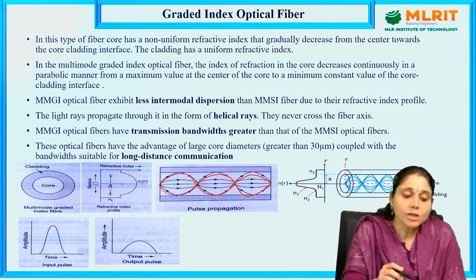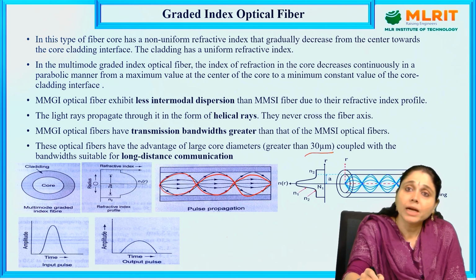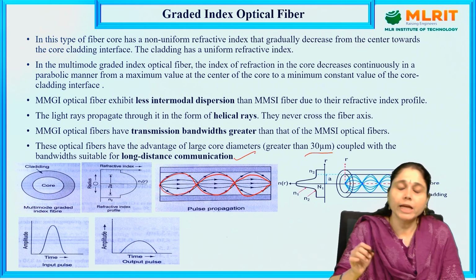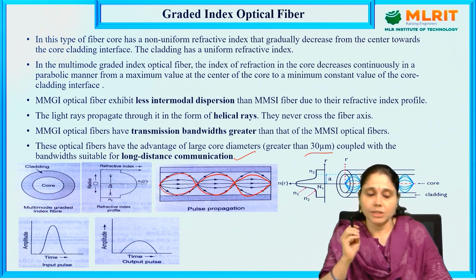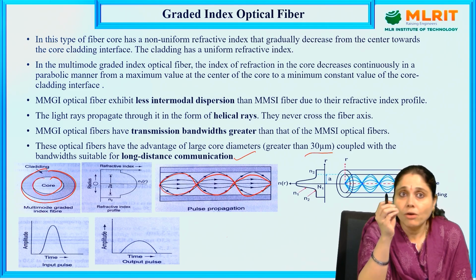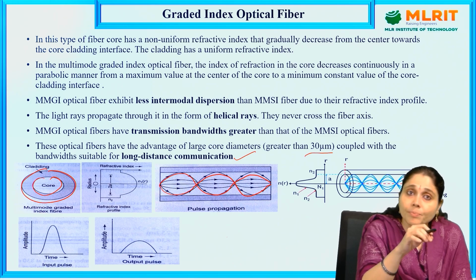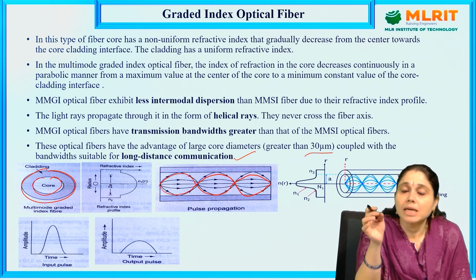These optical fibers have the advantage of core diameters greater than 30 micrometers, coupled with bandwidth suitable for long distance communication. So graded index optical fibers are used for long distance communication. See here, the multimode step index optical fiber core has a larger diameter, and the cladding surrounds the core. The propagation of light occurs through the core-cladding interface, where the materials have different refractive indices.